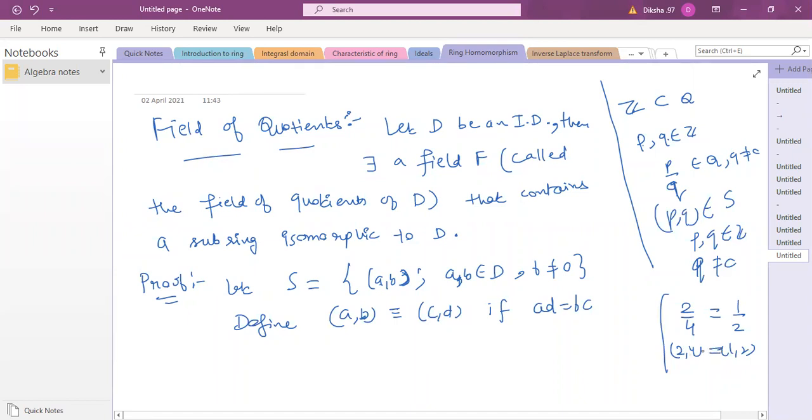I cannot write (2,4) is equal to (1,2). It is equivalent to (1,2) because if I define the operation between 2 and 4 as a division operation, just like in this example, then I know 2/4 is same as 1/2 because 2 into 2 is 1 into 4. So a into d is b into c.